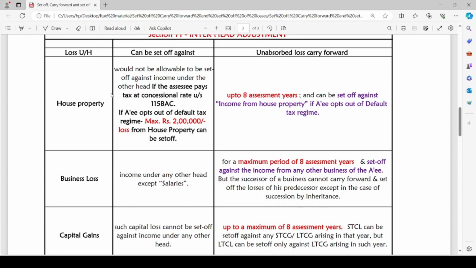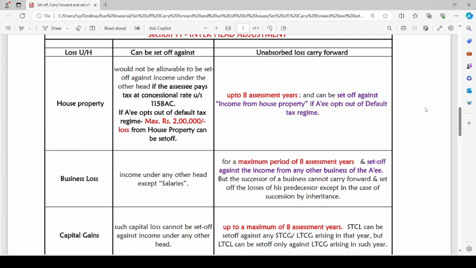There is one more point. The successor of a business cannot carry forward and set off the losses of his predecessor, except in the case of succession by inheritance. It means if the business has been succeeded by inheritance, the heirs who have taken over such business from the previous owner can set off the carried forward losses in subsequent assessment years.